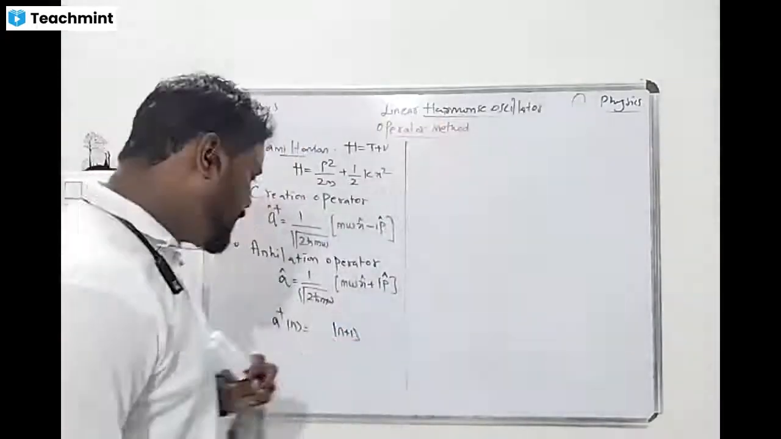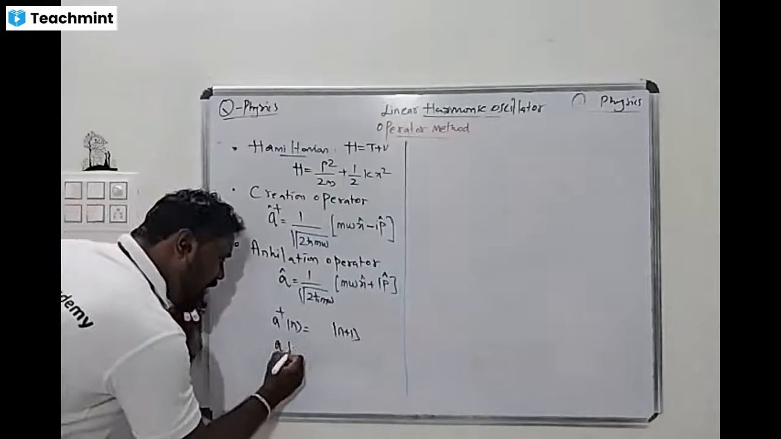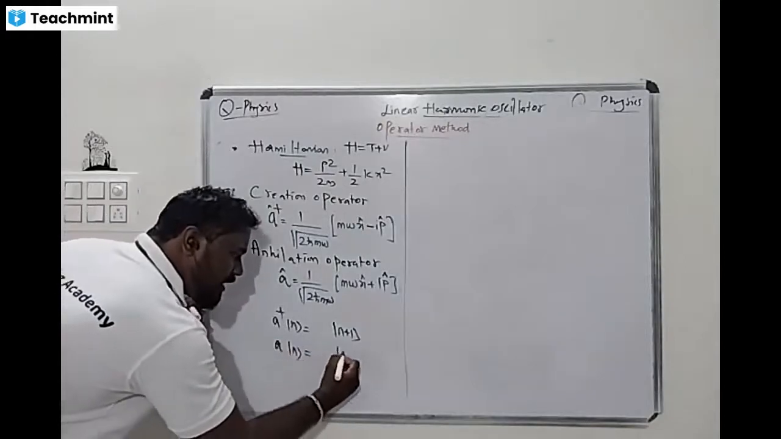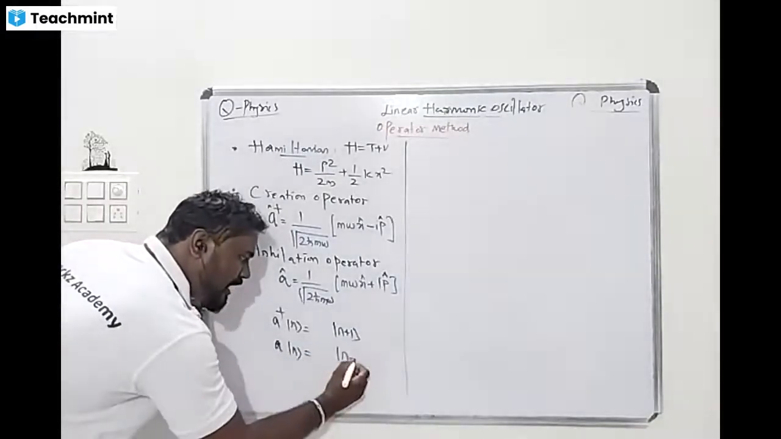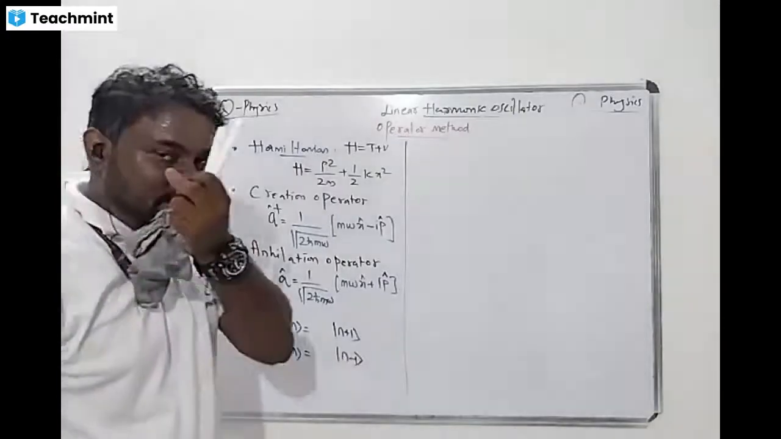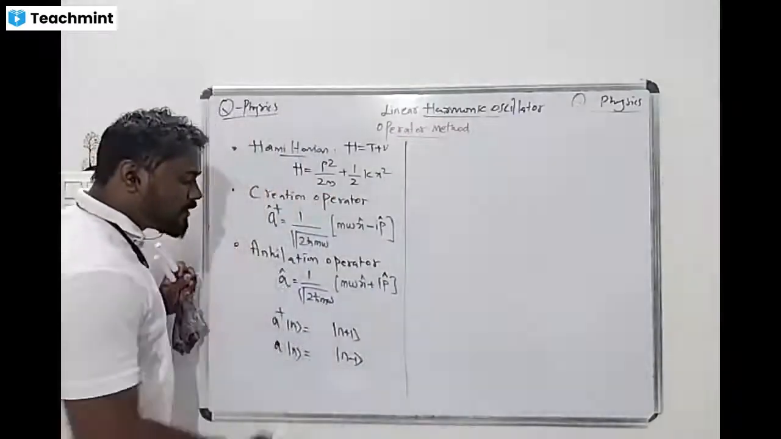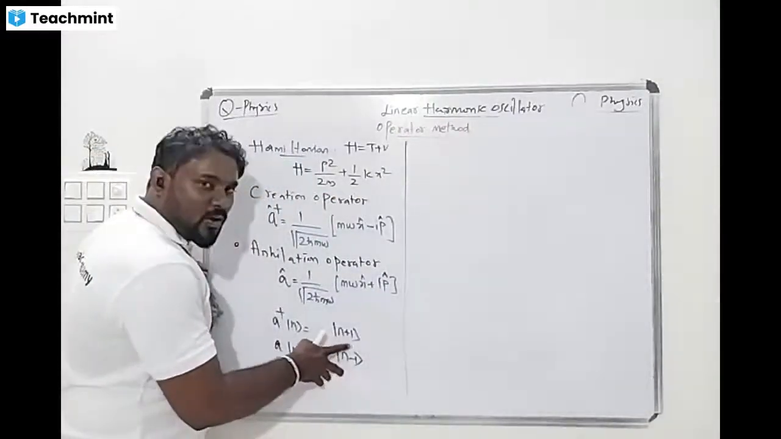The state increases. This is very important. Then, when A operates on n, what do we get? The state value decreases by 1. This is very important. So the state value decreases, and here it increases.